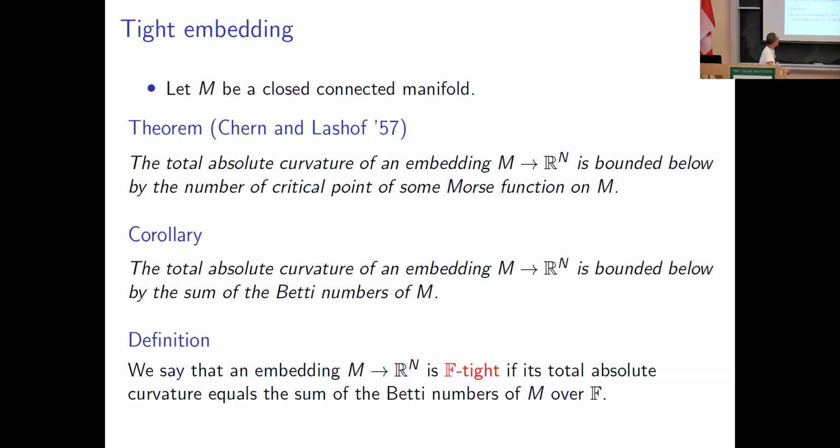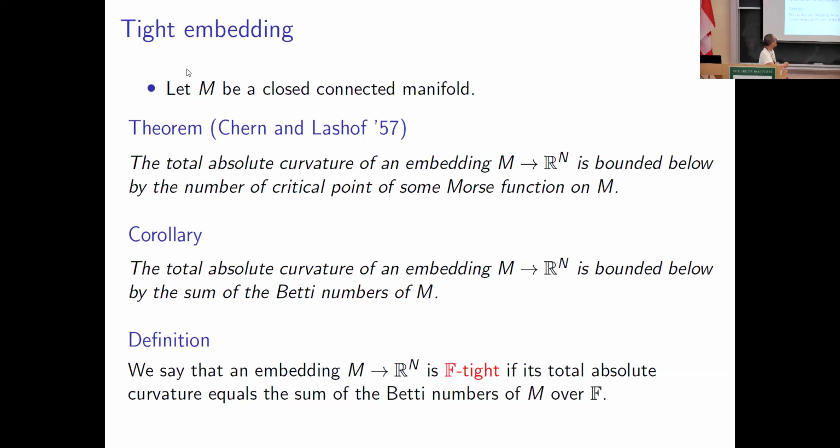The very classical result of Chern and Lashof shows that the total absolute curvature of an embedding of M into Euclidean space is bounded below by the number of critical points of some Morse function on M.